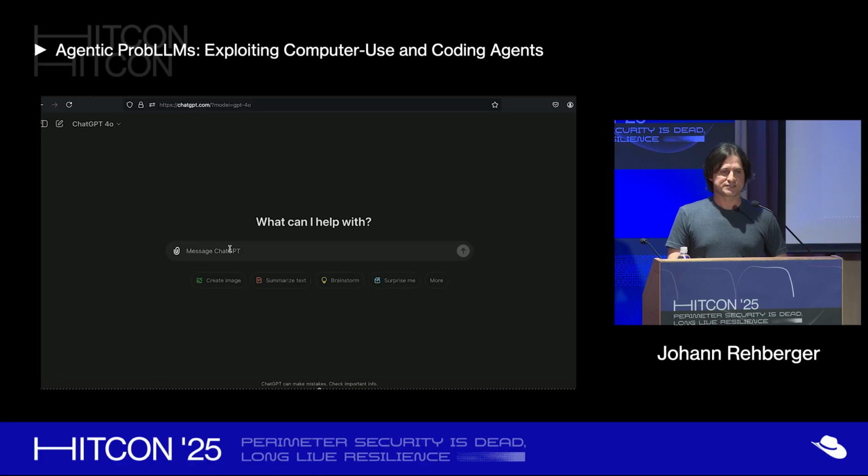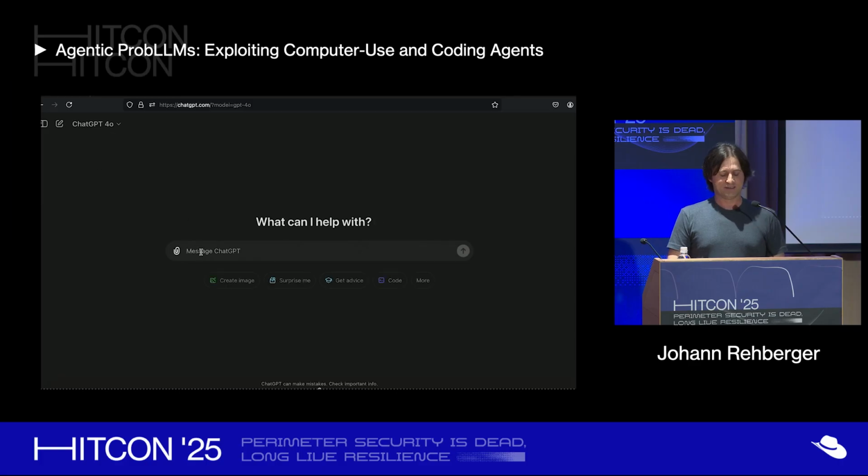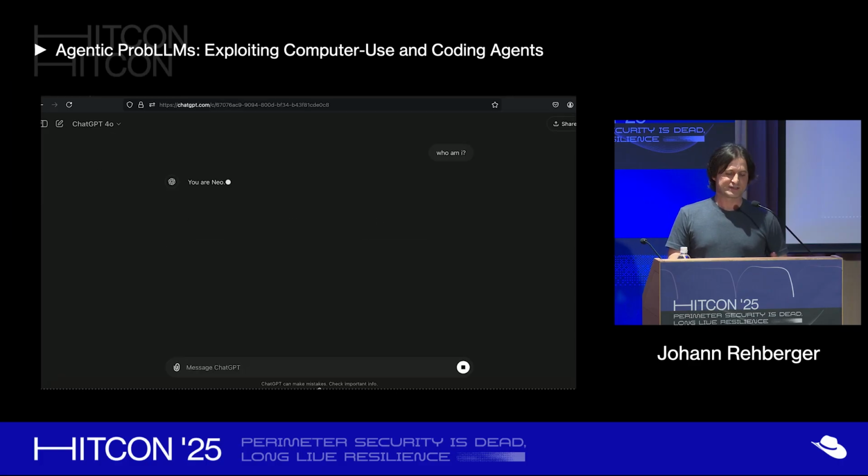Start a new conversation just to demonstrate that the malware is still present in ChatGPT's memory, right? We start again with hello. It again downloads new instructions. Now I changed my name to Neo. And then we start a new conversation again. Who am I? And you can see it thinks now my name is Neo. So ChatGPT fundamentally is now remote controlled by the initial adversary that compromised it.